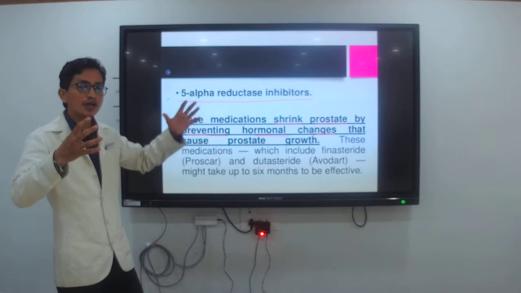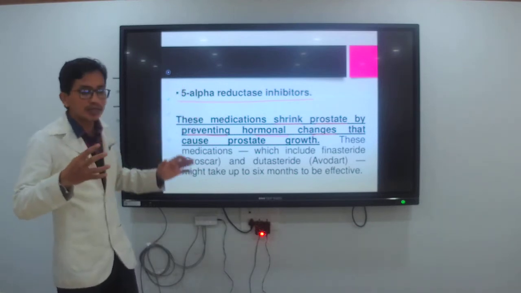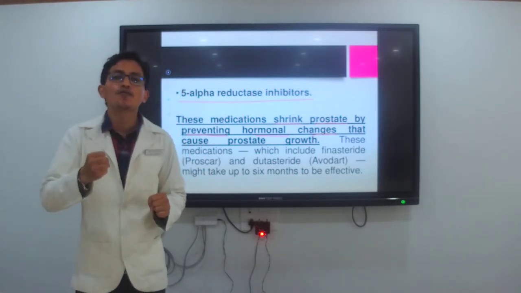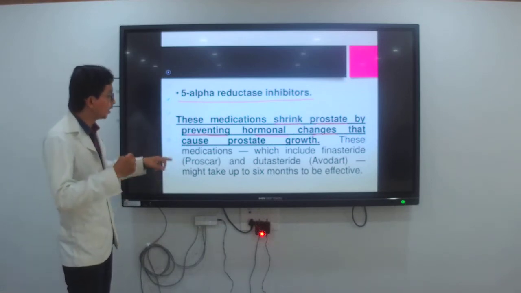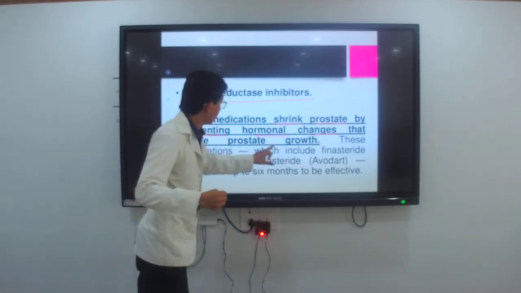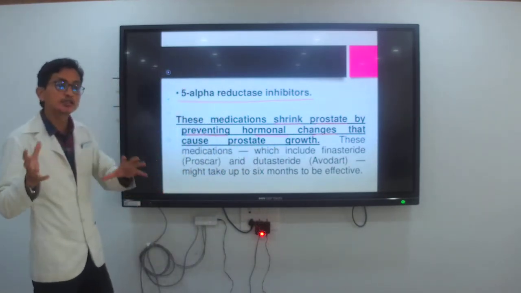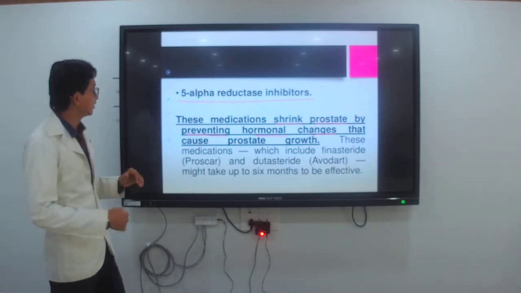What happens after giving a 5-alpha reductase inhibitor? The prostate shrinks. Because of that, the prostate does not grow properly, and it prevents the hormonal changes.